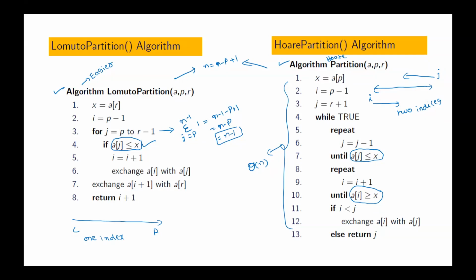The pivot element. Hence, here also the number of comparisons we can consider as n minus 1, or sometimes n, whatever it may be.